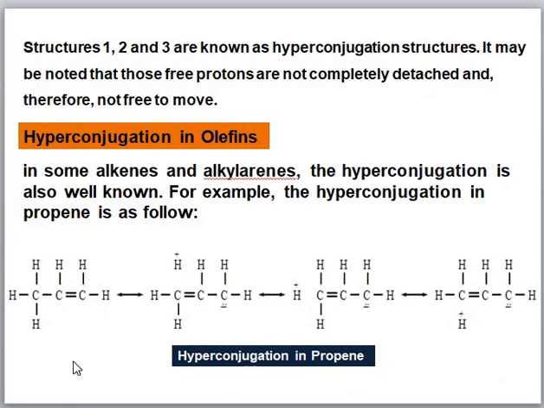Let us take another example of hyperconjugation in olefins. In some alkenes and alkyl arenes, hyperconjugation is also well known. For example, hyperconjugation in propene is as follows. Look here, this is propene, and the hyperconjugation is created by the sigma bonds of the terminal carbon atom, the methyl group.